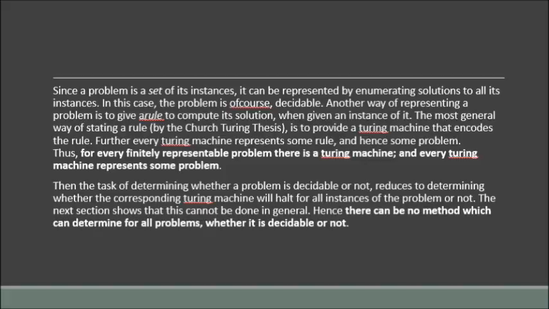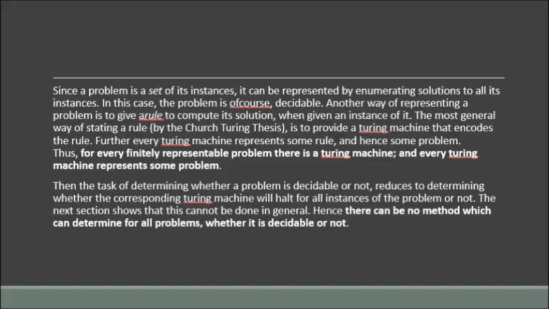To continue the discussion, we need a way of representing problems. Since a problem is a set of its instances, it can be represented by enumerating solutions to all instances. In this case, the problem is of course decidable. Another way of representing a problem is to give a rule to compute its solution when given an instance of it. The most general way of stating a rule is to provide a Turing machine that encodes the rule.